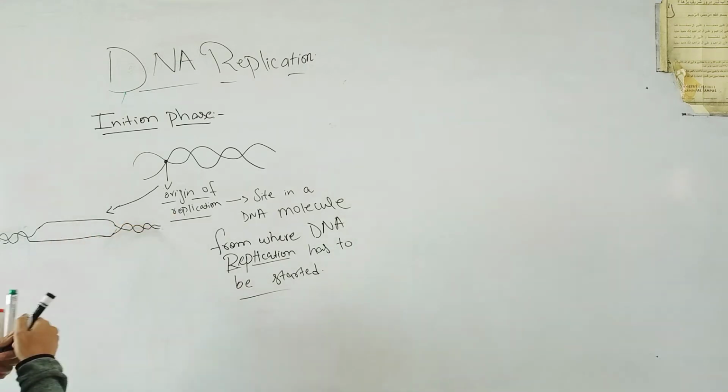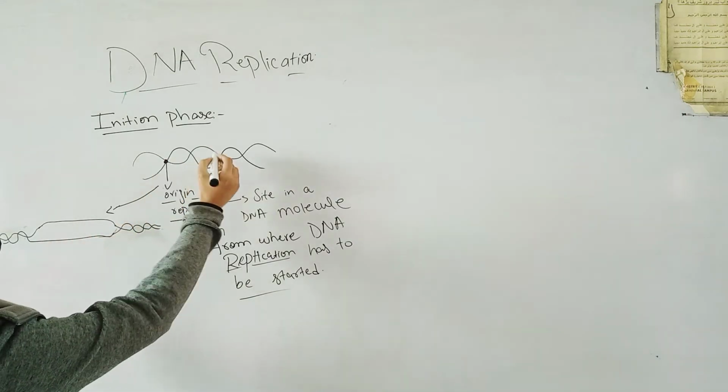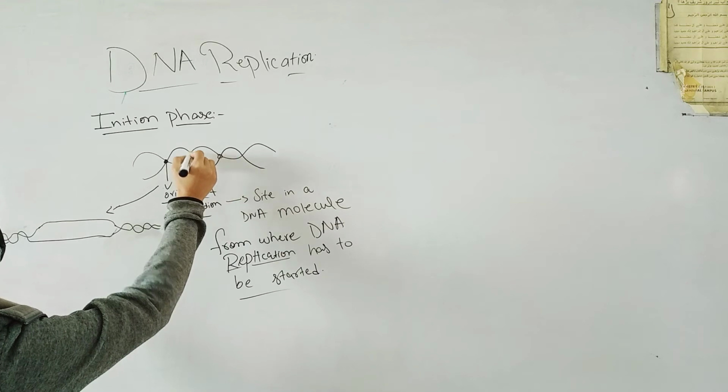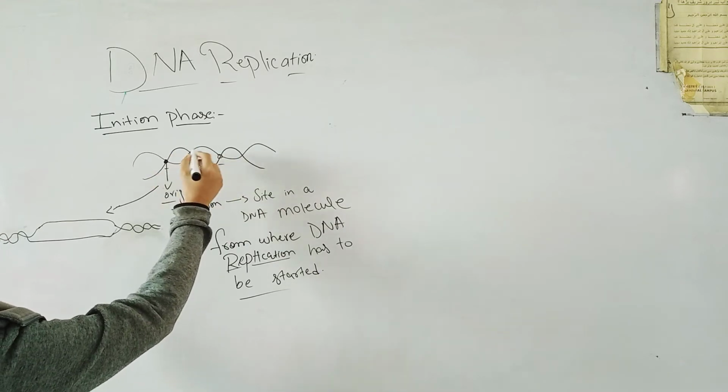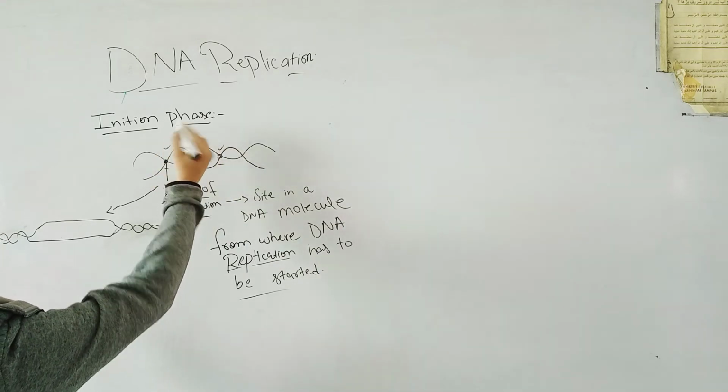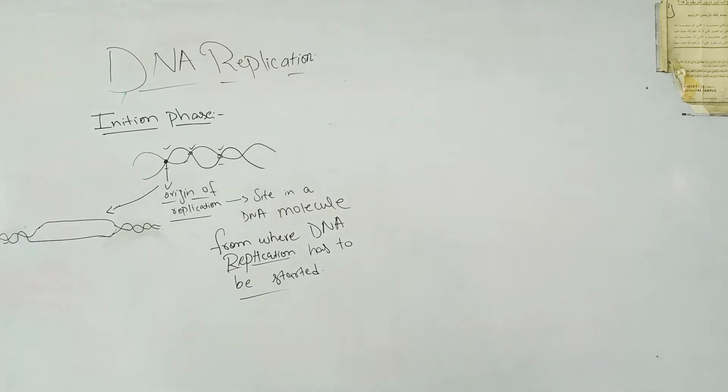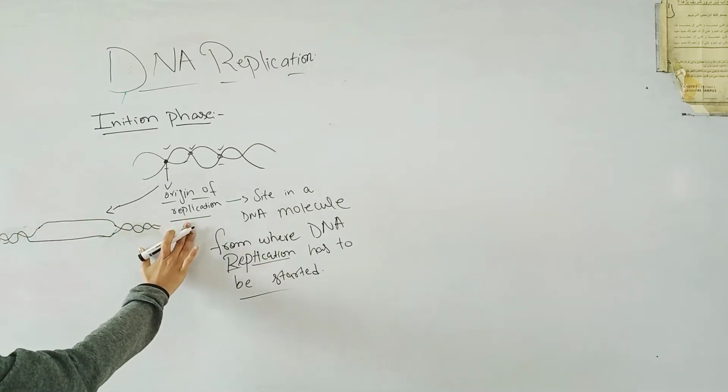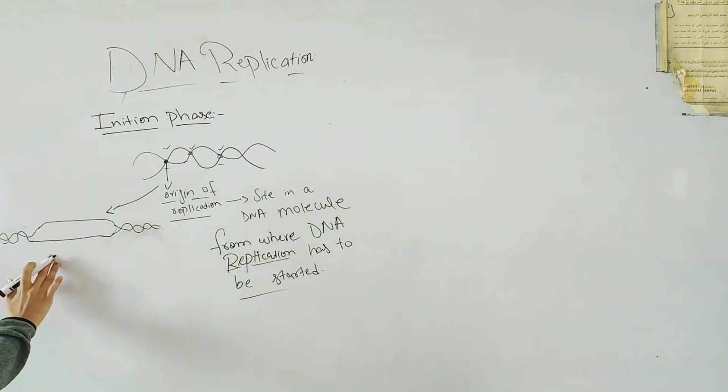Suppose the origin of replication might be there, or might be there. So the site of the origin of replication can be anywhere in the DNA molecule. So when the origin of replication is recognized, an enzyme will come, the enzyme which is called DNA gyrase